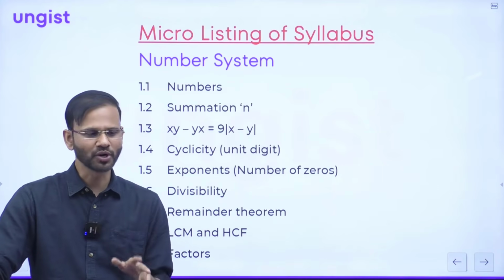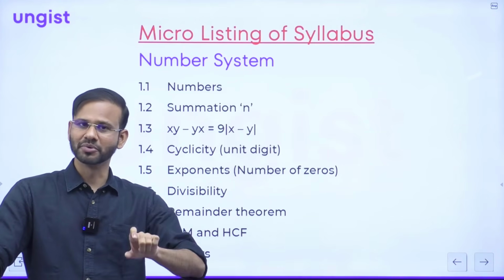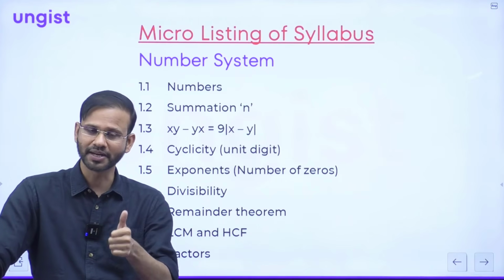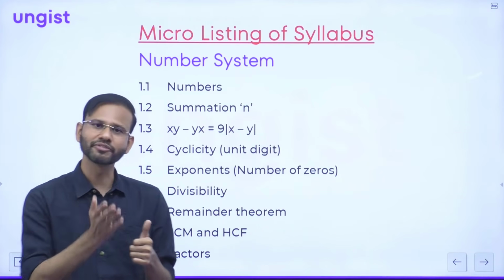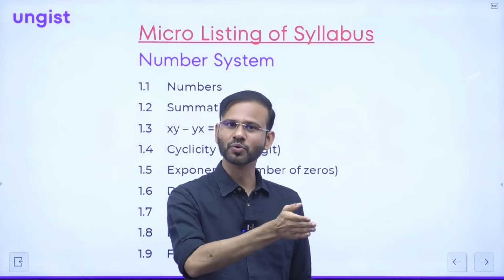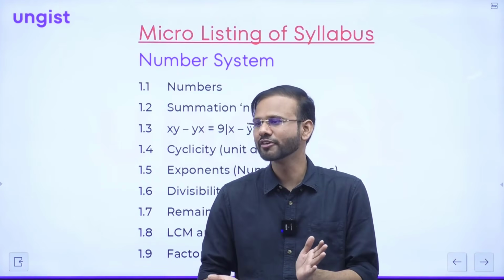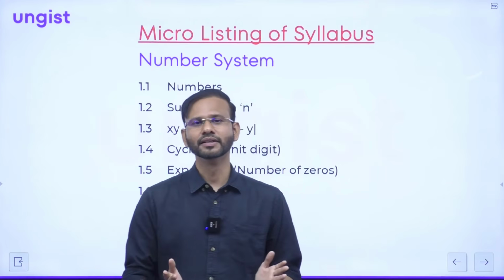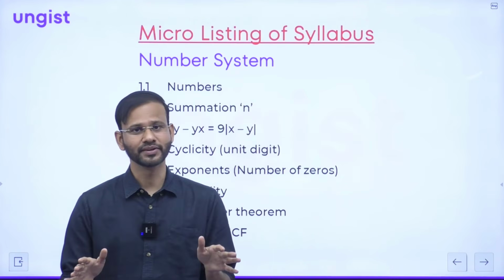Divisibility rule of 4 is what? If the last 2 digits of a number are divisible by 4, then the entire number is divisible by 4, correct? But if I ask you to prove that, then again a big silence, right?